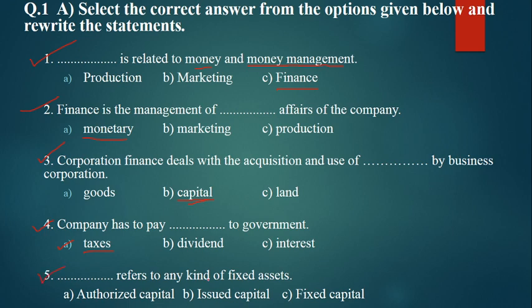Dash refers to any kind of fixed assets. So when you talk about fixed assets, if you want to purchase fixed assets, you have to use your fixed capital. Okay, so the answer is C.